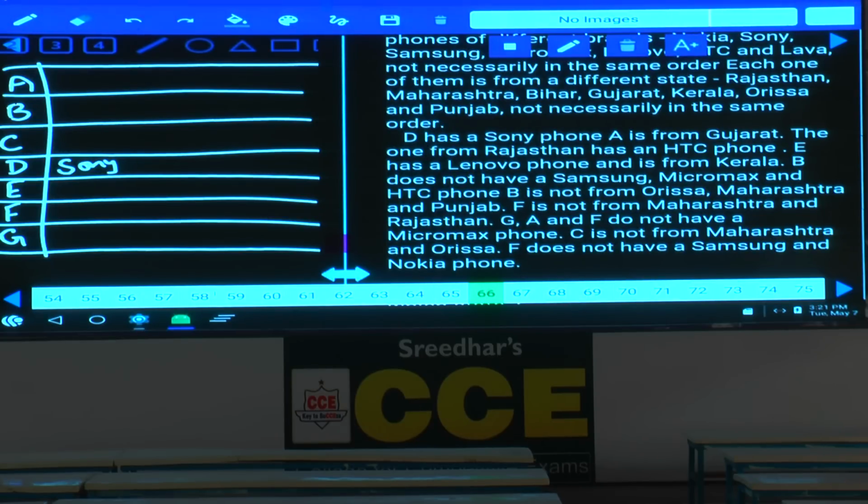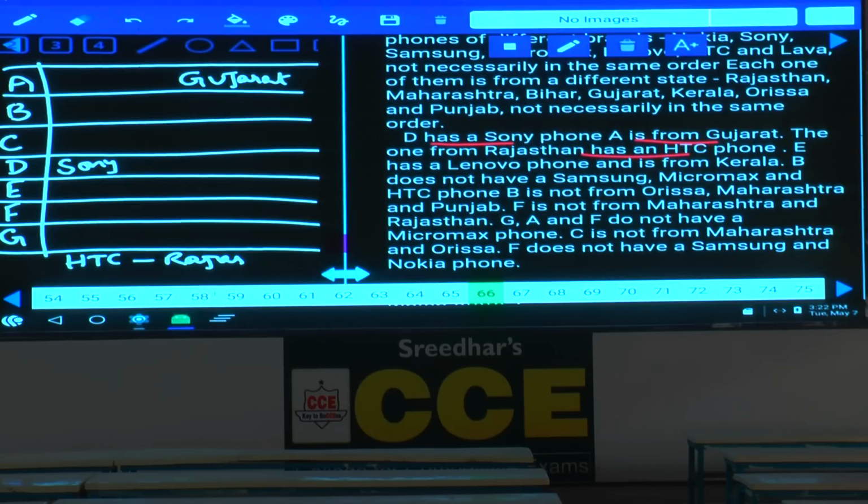Next, A is from Gujarat. Tell me what is the place here. The place Gujarat is fixed at this place. A is Gujarat. The one from Rajasthan has an HTC phone. HTC and Rajasthan must be together. As of now we cannot represent the data regarding HTC. HTC can be A, B, C, E, F or G.